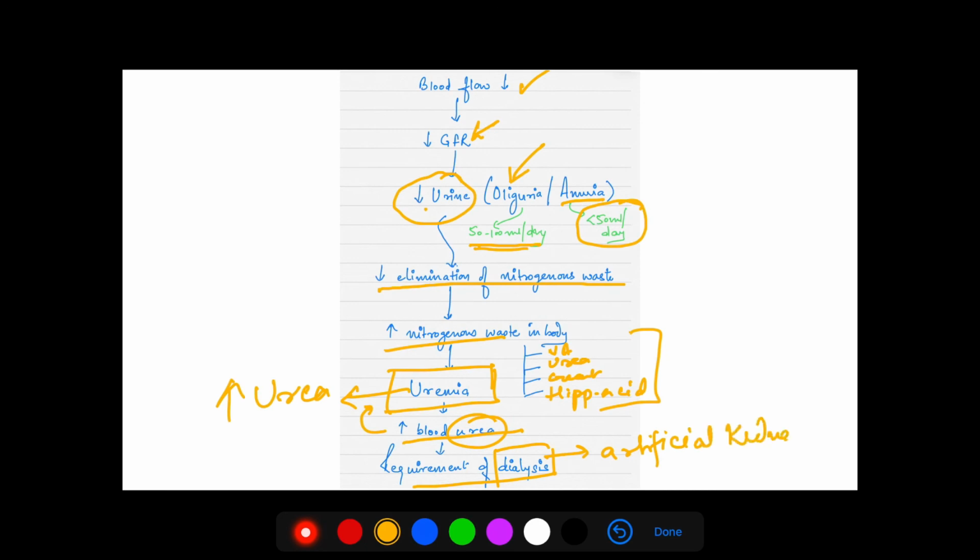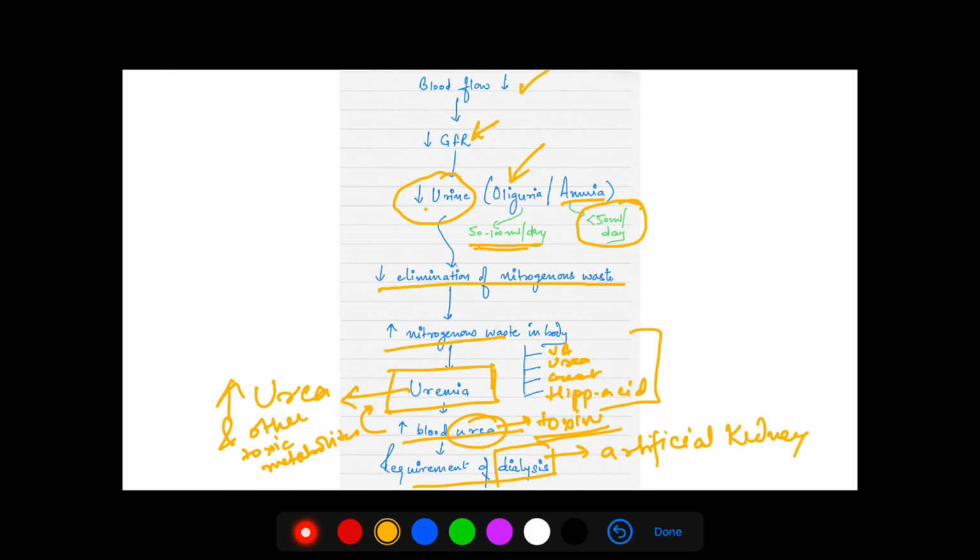kidney. All right. So because of increased urea and other toxic metabolites, there is an increase in the blood urea, which will give rise to symptoms of increased urea, like toxins. This is basically toxin. So they will cause increased blood urea.